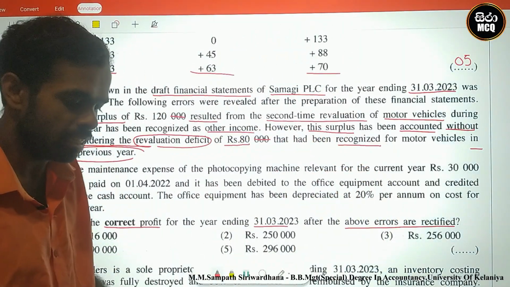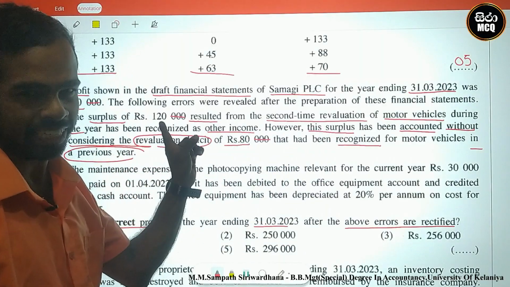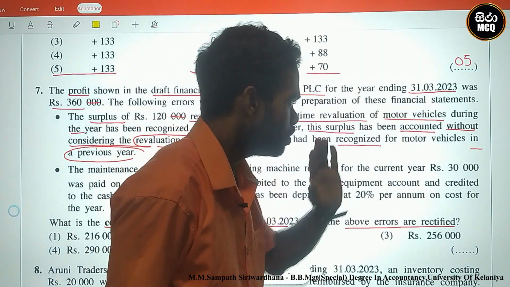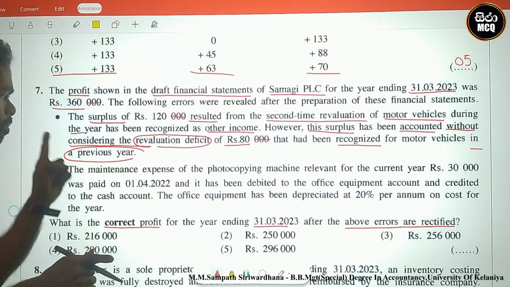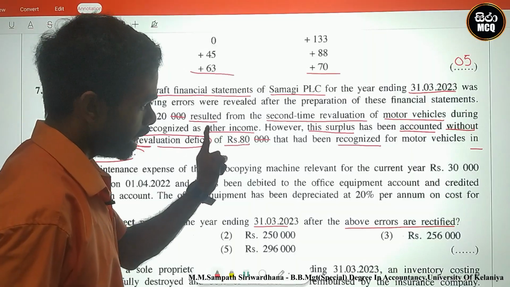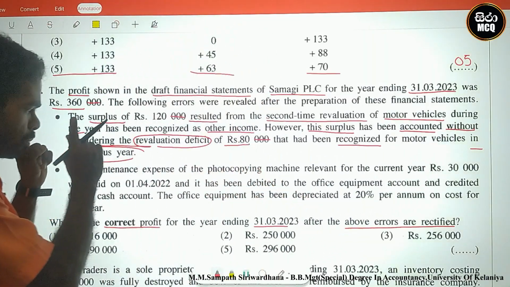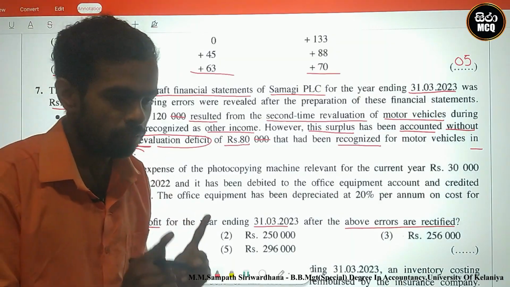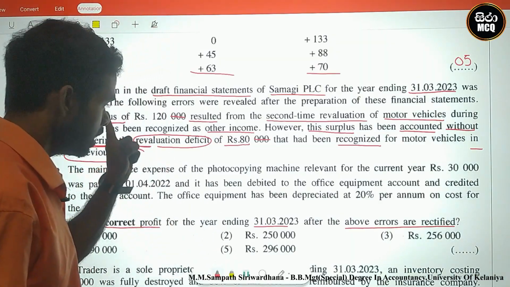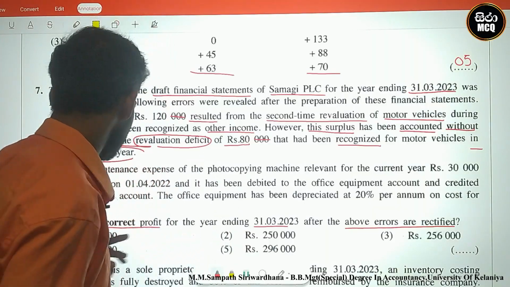There is a previous year revaluation deficit of 80. We must consider that.